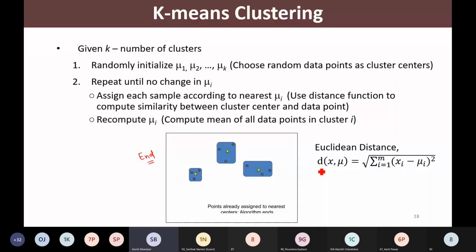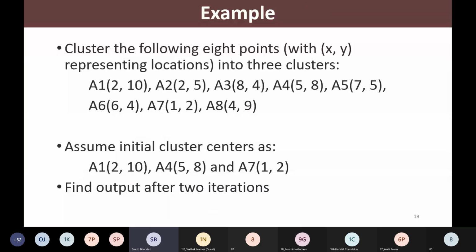So let us try to solve one problem so that we can understand it better, and then we'll conclude this session. See here, cluster the following 8 points with xy representing the locations into 3 clusters. So they have provided k equal to 3 and 8 points are being given. A1 is described as 2, 10. So we are having the XY location of that point.